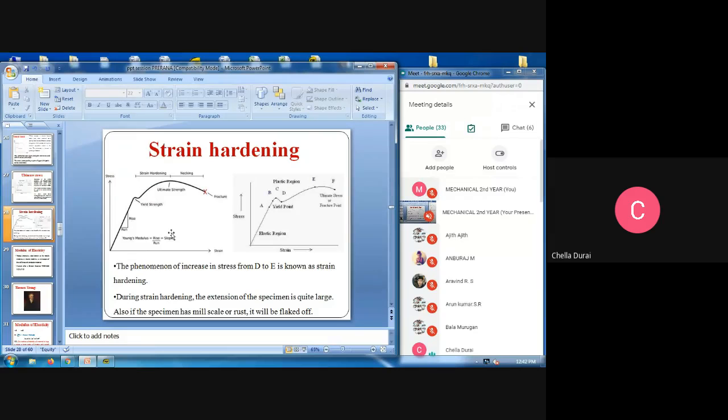From yield strength to ultimate strength, that is called strain hardening. From 0 to yield strength is the elastic region. Then, as you see from the picture, B to E is the plastic region, where the material is in plastic condition. From 0 to A or B, it is the elastic region. So you want to calculate the elastic region, the plastic region and the ultimate values. Then only can we use the particular material for the particular purpose.